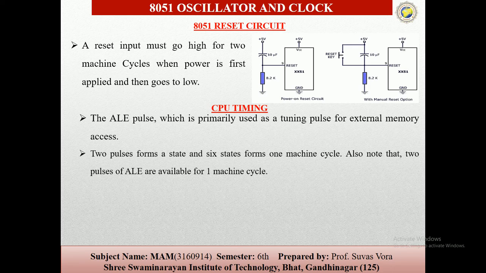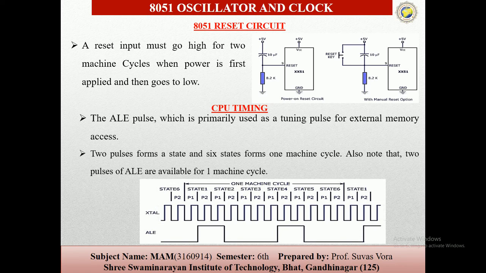These 2 pulses form the state, and the 6 states form 1 machine cycle. Also note that 2 pulses of ALE are available for 1 machine cycle. You can see the figures of the timing diagram. So the 2 bytes of a single instruction may thus be fetched and executed in the 1 cycle, and single byte instructions are not executed in a half cycle.